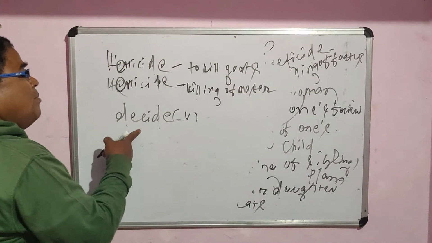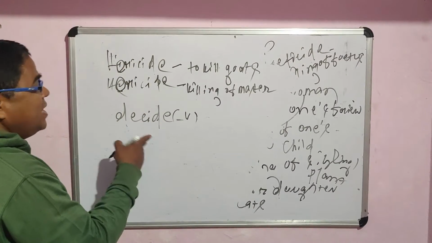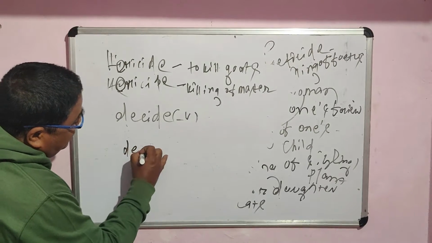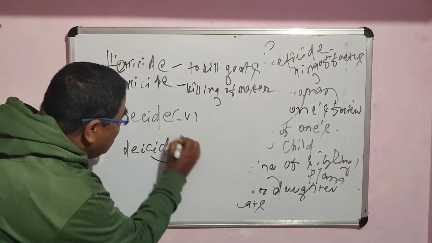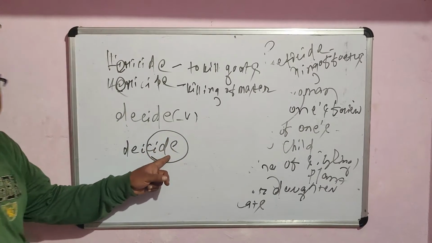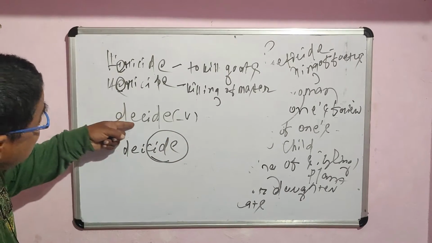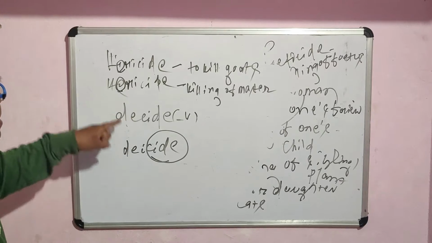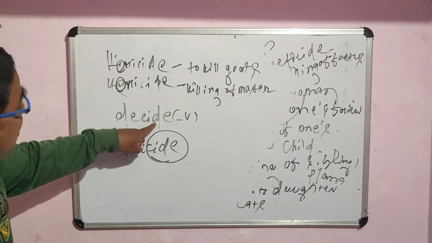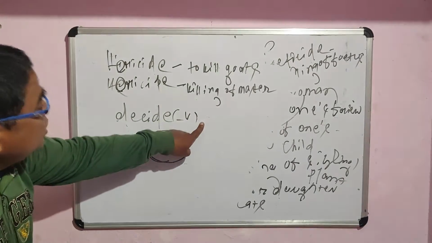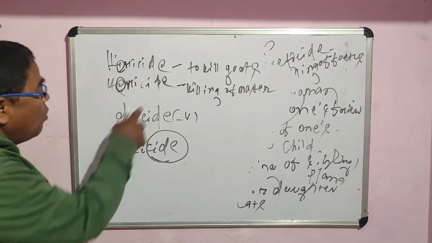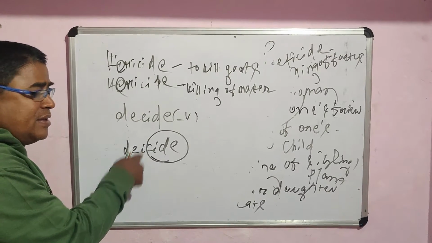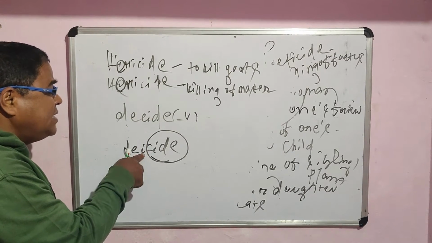But another word is deicide, D-E-I-C-I-D. Remember, this particular word also ends with the suffix cide, but there is a negligible or a little change here. D-E-C-I-D, decide is the verb. Decide means to come to the final point or to come to the conclusion on a certain issue and matter. But here in deicide, only the vowel E is added in between the letters.